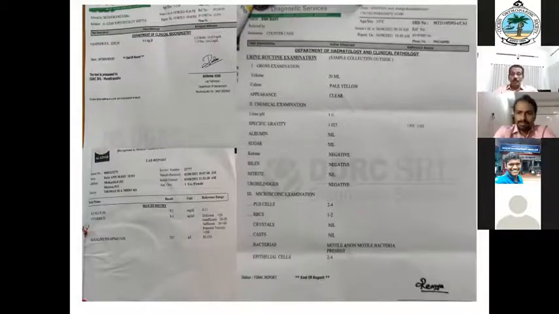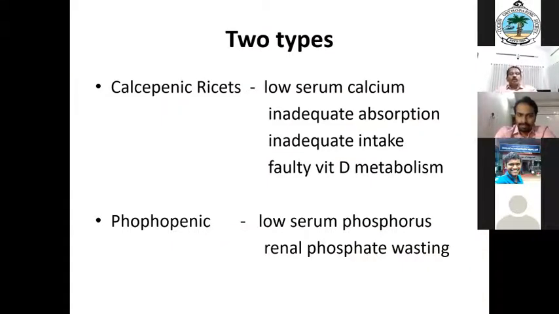There are many terms. There are two types of rickets. Calcipenic rickets: low serum calcium, inadequate absorption, inadequate intake, and faulty vitamin D metabolism. Then phosphopenic, because of a renal problem, with low serum phosphorus and renal phosphate wasting occurring.